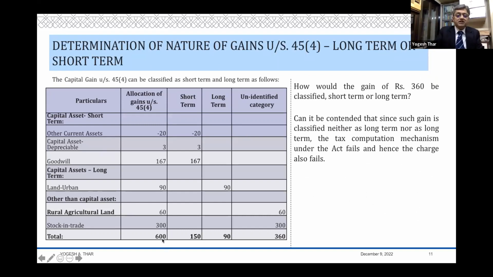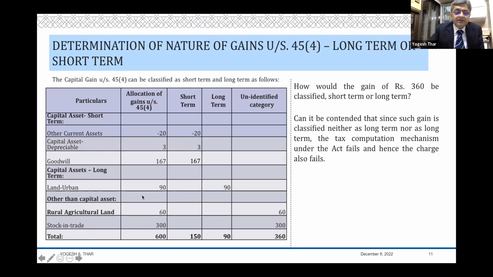We have this 600 of capital gains comprising of, if I were to attribute to every asset, this 600 would get attributed in this manner: minus 20 to other current assets, depreciable assets 3 rupees, goodwill 167, urban land 90, rural agricultural land 60, stock in trade 300, total attribution is 600.